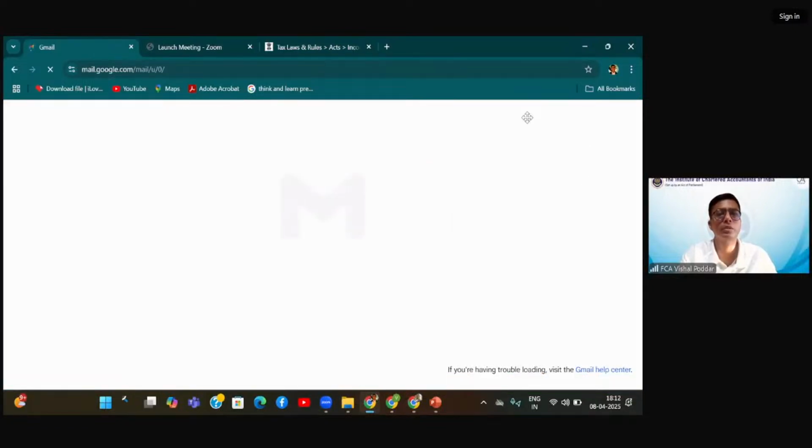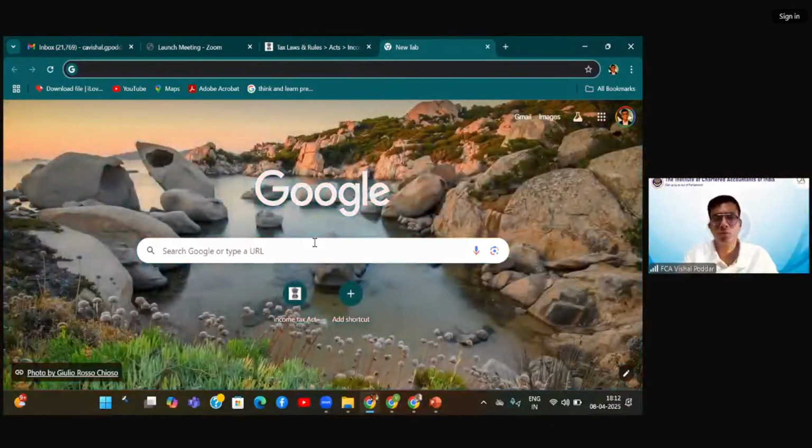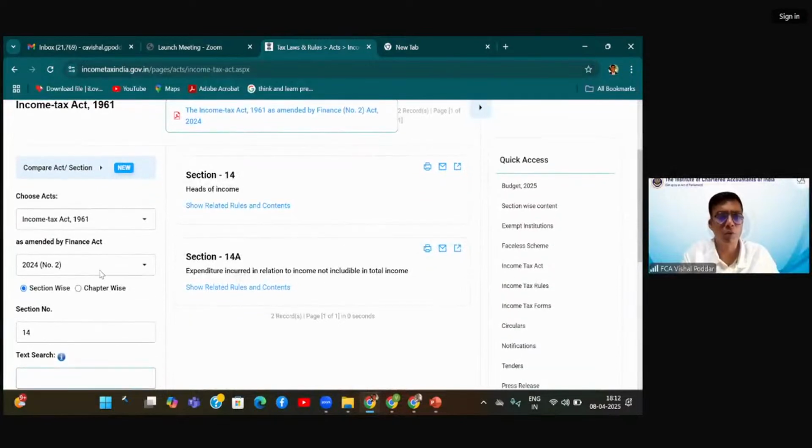See, this is my Google, and here I have created a shortcut. So whenever I want to refer to the act, I simply double click it and this will open. Fine. Now, what I want to show you all is how you identify a tax as direct or indirect. Okay. So I'm opening firstly the charging section of income tax.